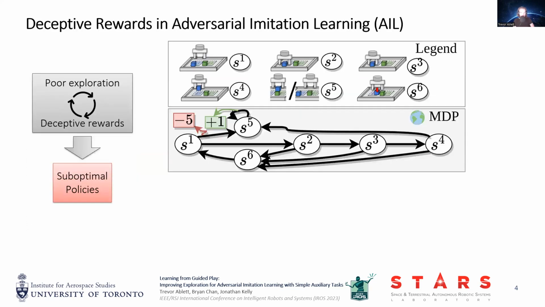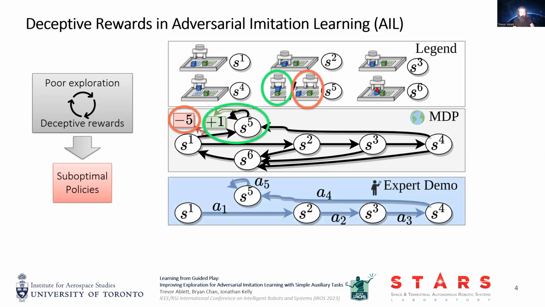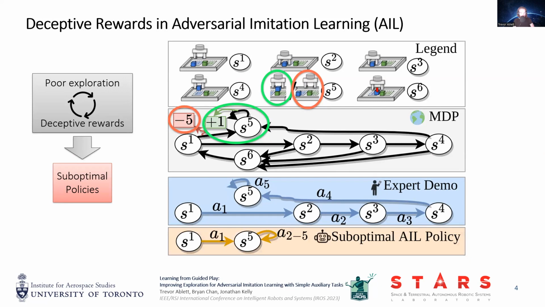To illustrate how a deceptive reward can cause AIL to fail, consider this toy MDP, representative of a stacking task. In the true MDP, rewards are accumulated for maintaining stacked blocks in state 5, but a large negative reward occurs for moving over top of the green block without stacking the blue block first. An expert demonstration is provided where the block is correctly stacked. As we show in our provided code, a policy learned with Q-learning and a reward based on the expert demonstration can incorrectly learn to jump from state 1 to state 5 due to the learned deceptive reward of state 5, even when the blocks are not stacked.